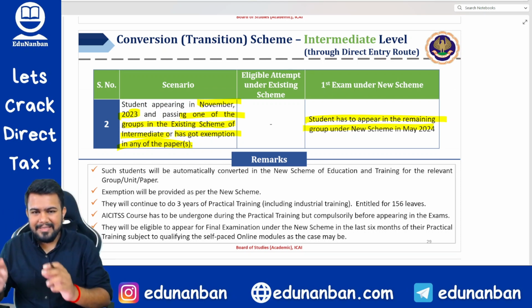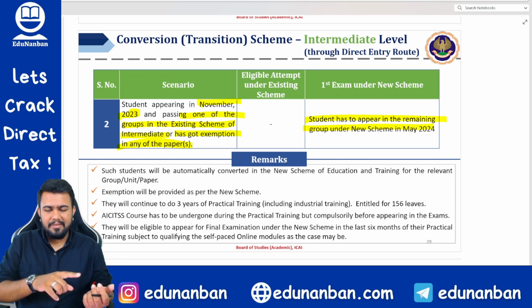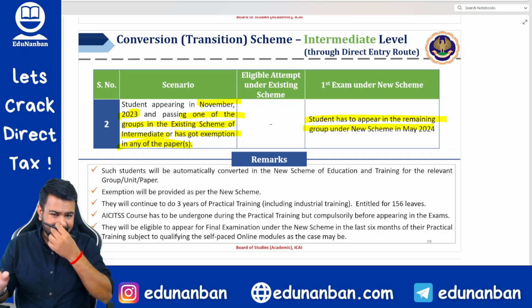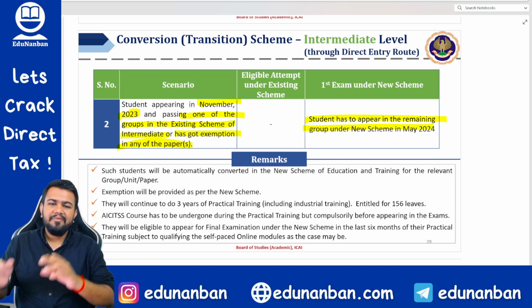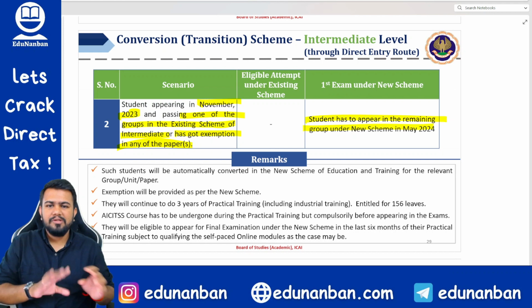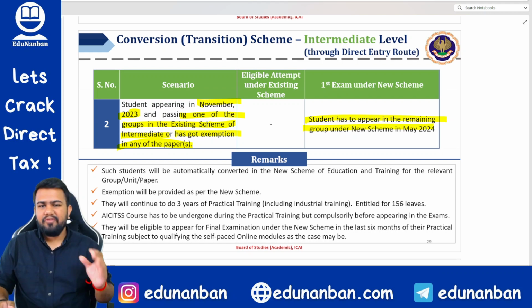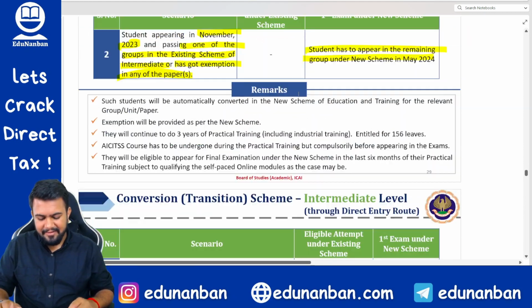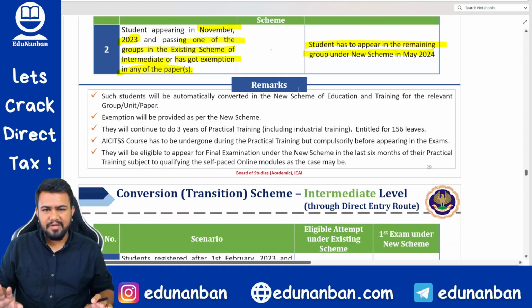But for what papers you will get exemption in the new scheme, that is still not clear. If you clear one group in inter, first group, whether the same first group will be exempt in the new scheme also, it is still not clear. Information is yet to come from ICAI. They have just given that exemption will be provided as per the new scheme.